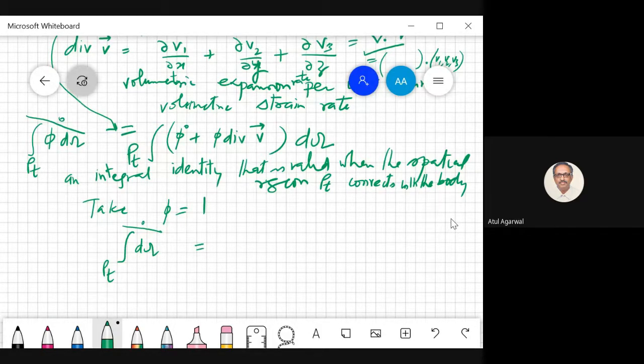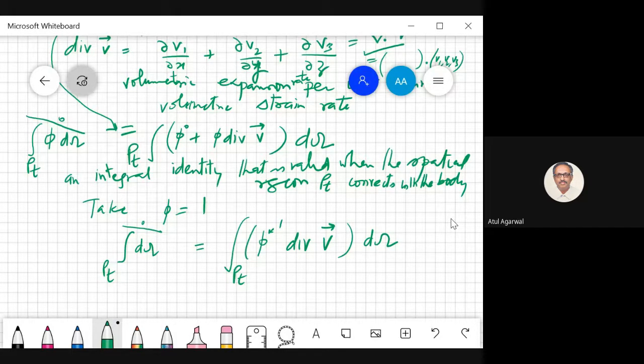Phi is 1, a constant, so its derivative is 0. So you get the integral of divergence of velocity.